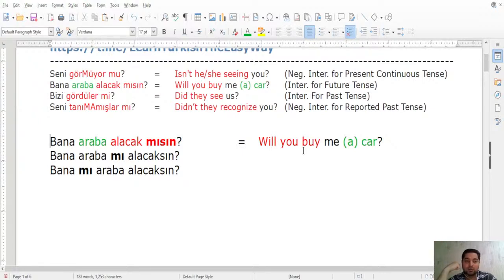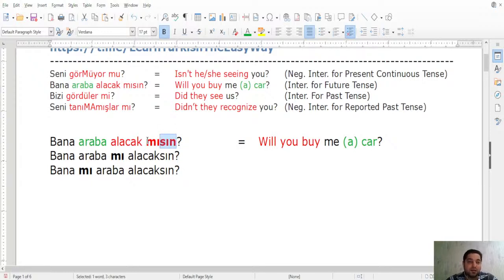In this case, whether you will buy it or not. Now when we switch that mısın and place it after araba in the second sentence, we have mı after araba, which means we changed the place of mı and put it after araba. Of course, when we put it after araba, we don't have the personal ending anymore. The personal ending was after the verb. Mısın, this sın here is the personal ending, which comes after the verb.